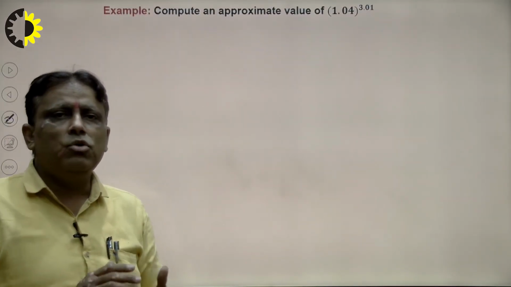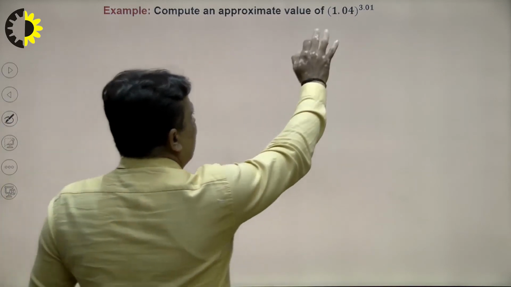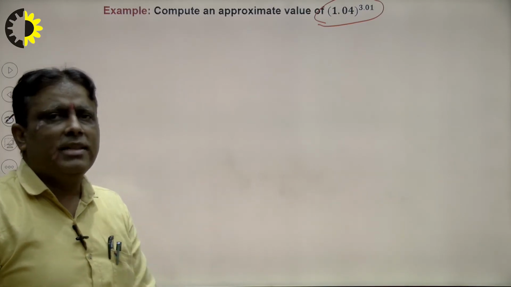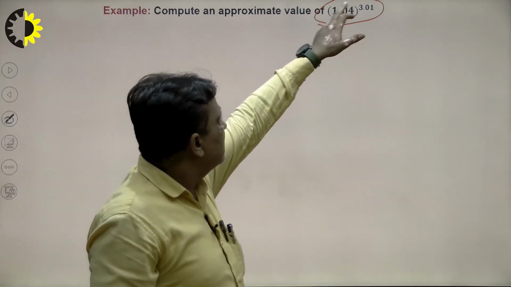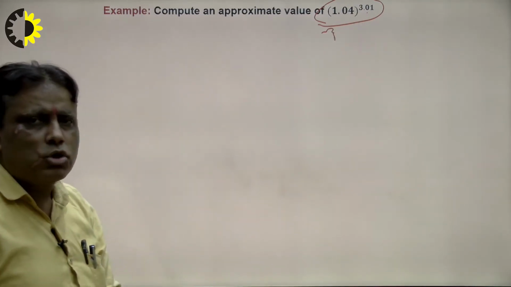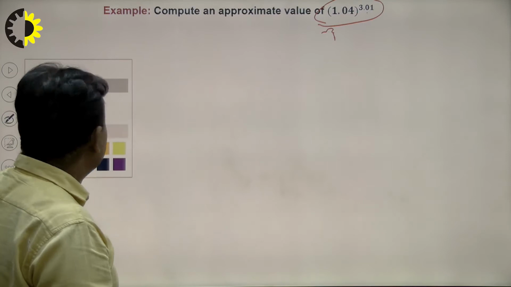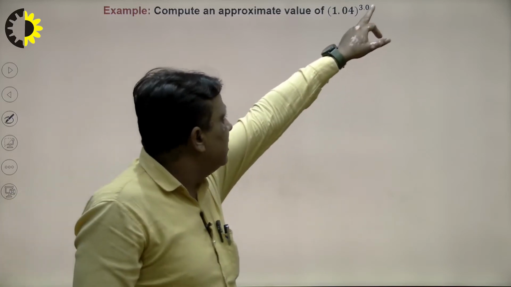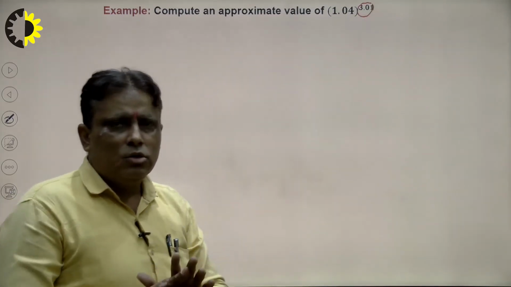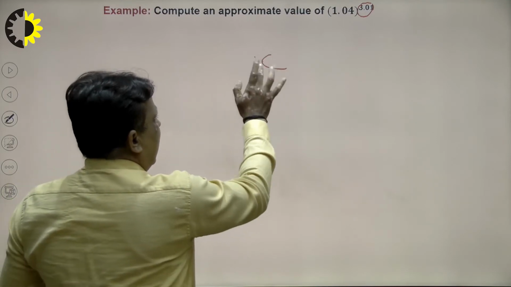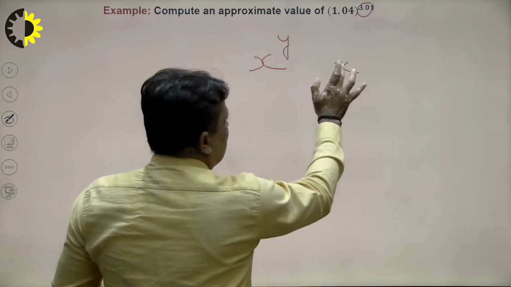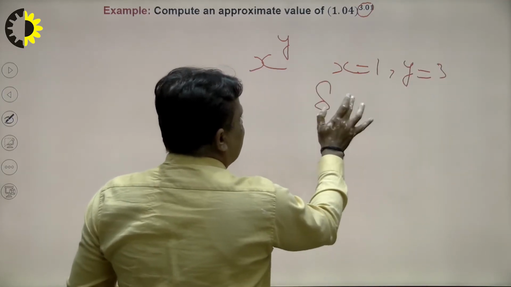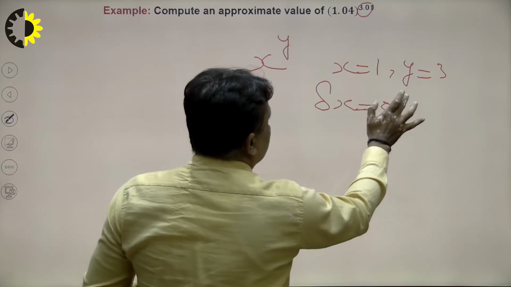The first question is to compute the approximate value of 1.04 raised to the power 3.01. First of all, suppose this will be x and this will be y, then this goes to x raised to the power y. We see that 1.04 is near the value 1, and this power is near the value 3. So we can say this is the function x raised to the power y, and x is equal to 1 here and y is equal to 3 here. Then what will be the value of delta x? That means the small increment will be 0.04 here.